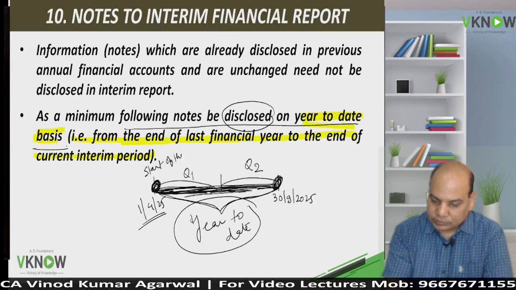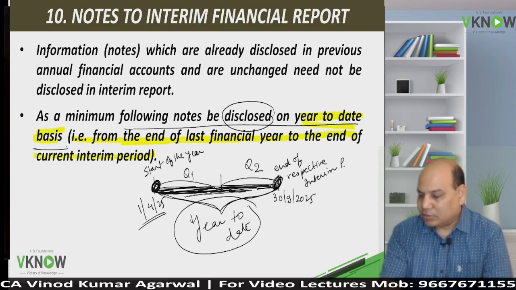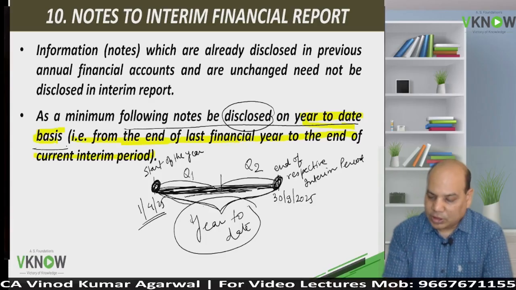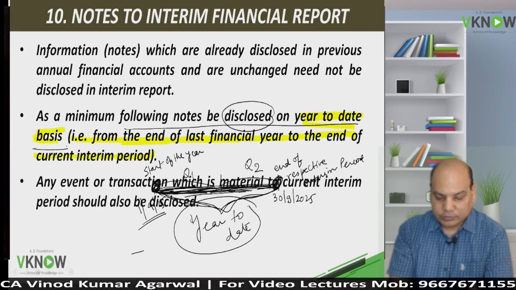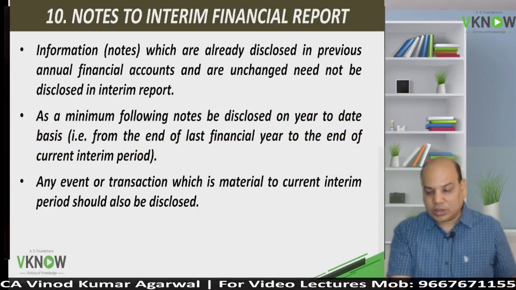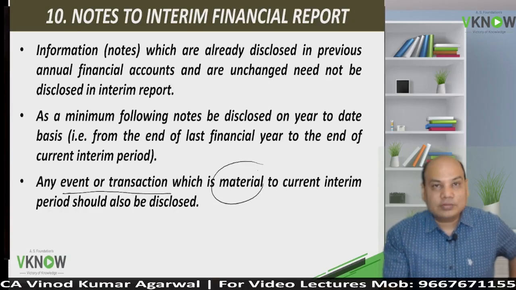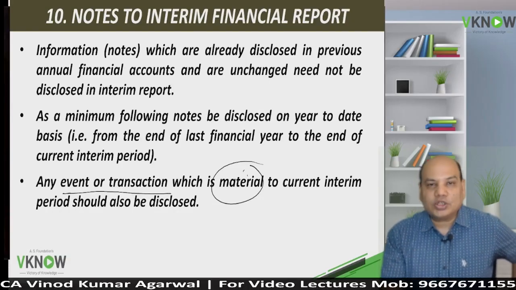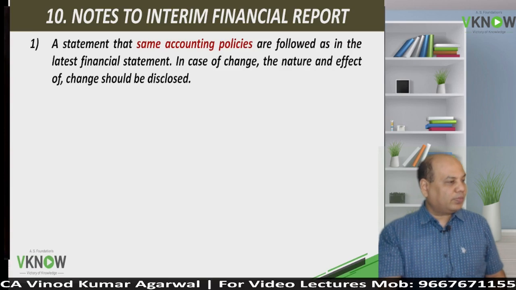Start of the year, this is the end of the respective interim period. The information for this period is called year to date information, from the beginning till the end of the current interim period. Okay. Now another disclosure is, if any event or transactions are important, material, then that needs to be disclosed. So what are the notes to be disclosed in the interim period?